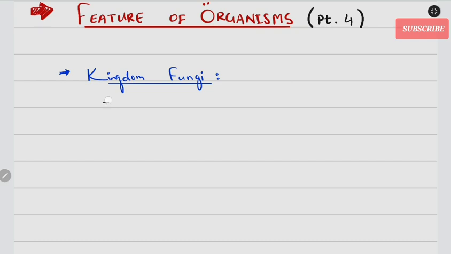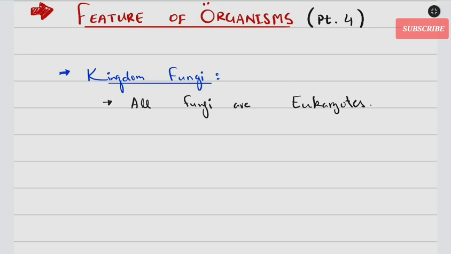First of all, if you remember, the most important thing you need to remember about fungi is number 1, that all fungi are eukaryotes. If you remember, I told you that out of 5 kingdoms, only the first kingdom, kingdom prokaryote, is the only one which contains prokaryotic cells.